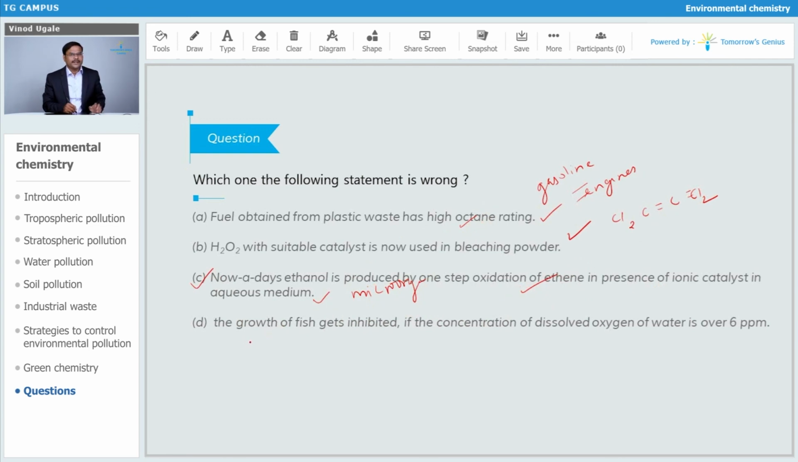Now let's see what they are saying in option D. The growth of fish gets inhibited if the concentration of dissolved oxygen of water is over 6 ppm. The more the amount of dissolved oxygen, the better it is for the fish. They will have sufficient oxygen, more than sufficient oxygen. So that statement is the wrong statement. Because they are talking of dissolved oxygen. If they were talking of BOD, then that would be correct. But they are not talking of BOD, they are talking about DO.